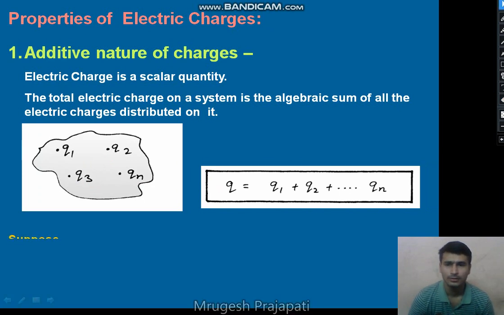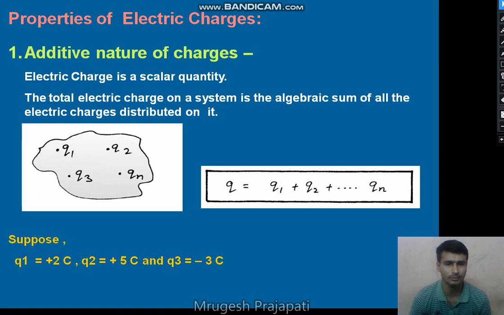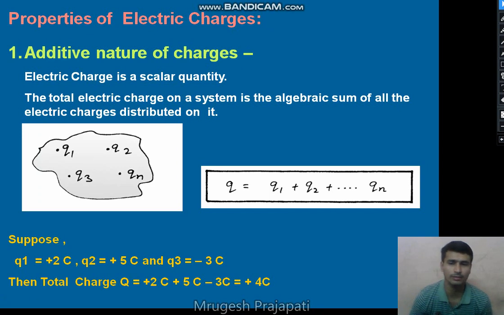Now suppose q1 is equal to plus 2 coulomb, q2 is equal to plus 5 coulomb and q3 is equal to minus 3 coulomb in a system. The total charge on the system is the algebraic sum of all the charges.